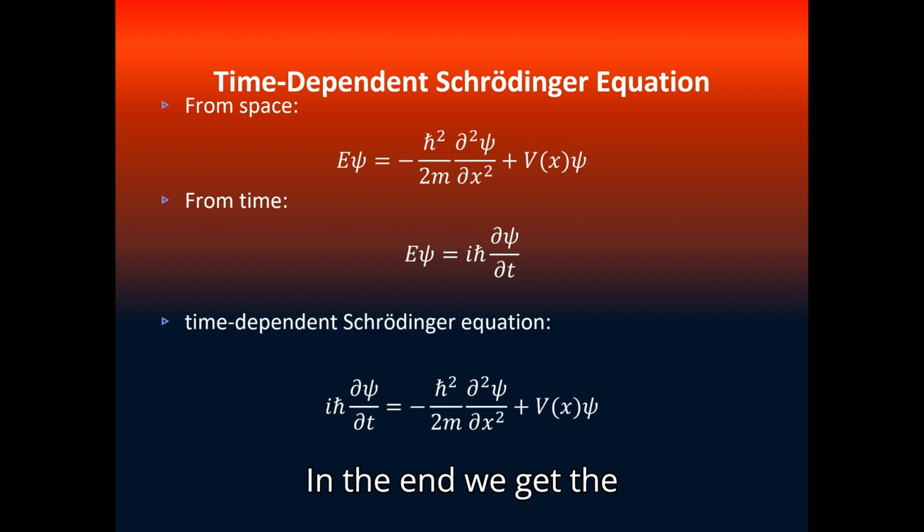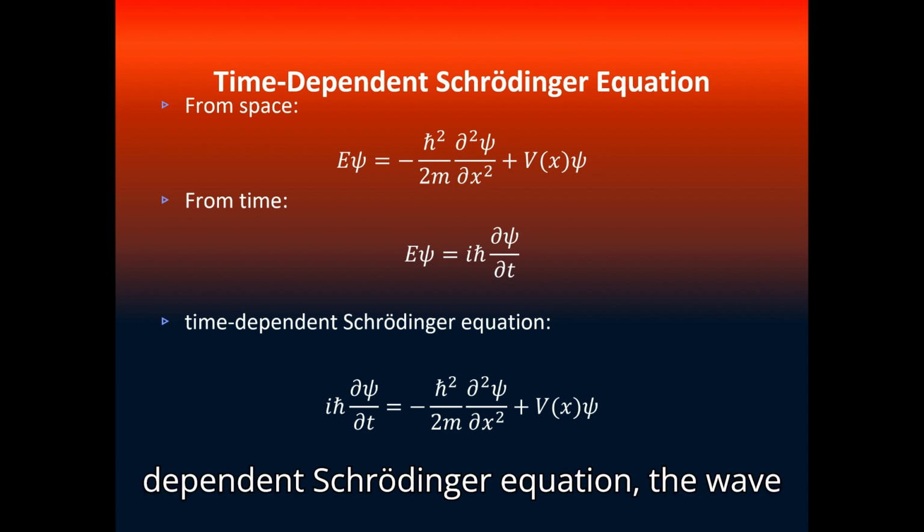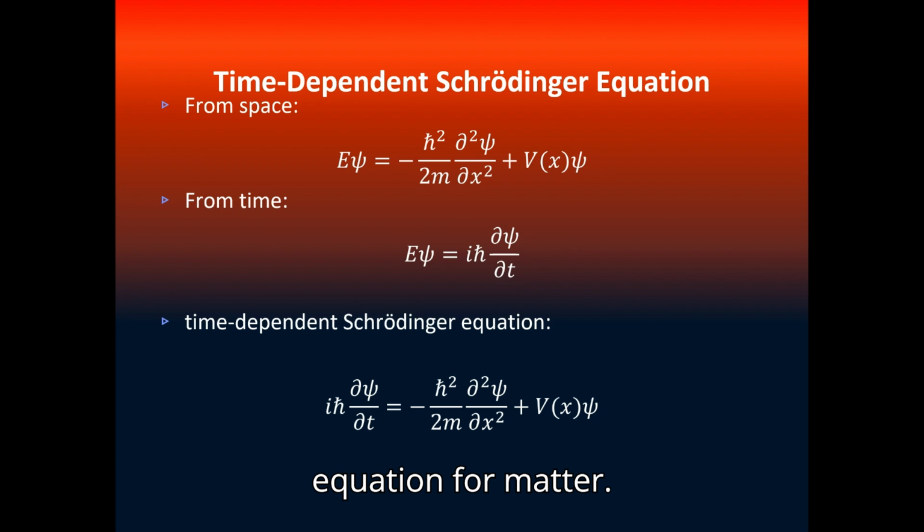And in the end, we get the time-dependent Schrödinger equation, which is i times h bar, the first derivative of psi in time, equals minus h bar squared divided by 2m, the second derivative of psi in space, plus the potential times psi. And this is the time-dependent Schrödinger equation, the wave equation for matter.